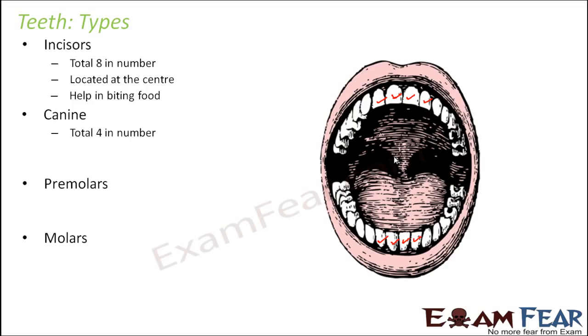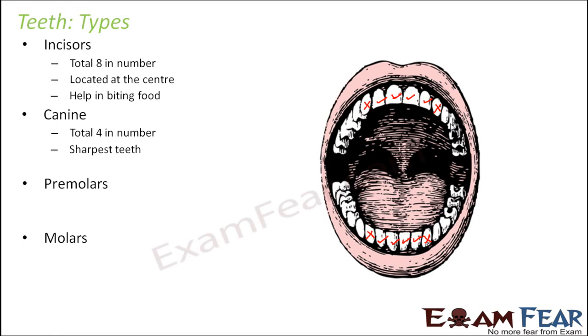Canine, the next set, they are total 4 in number. Where are they located? They are located just beside the incisors. So this one is canine, this one is canine. Again, at the bottom, this one is canine and this one is canine. So total 4 in number, 1 on each side.